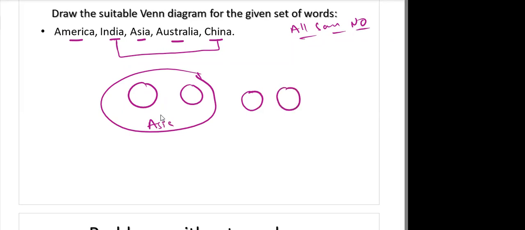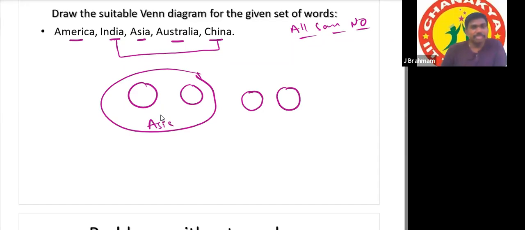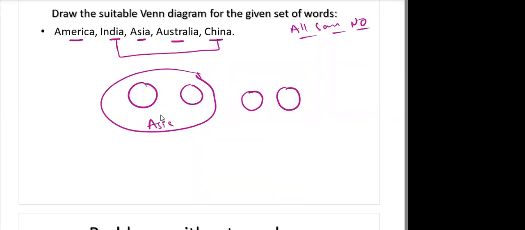Sir, I have a doubt here. Yeah, Piyush, tell. Sir, here we can take America, Asia, and Australia, and then India and China different. Can we use the starting letter like that also? America, Asia, and Australia start with A, whereas India and China do not.